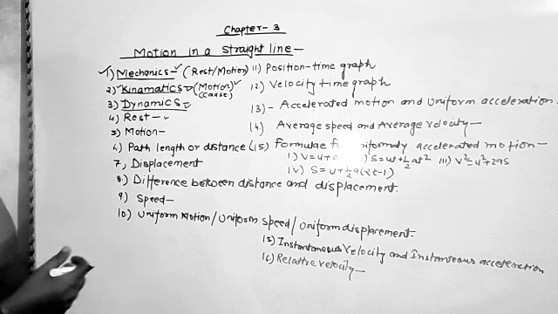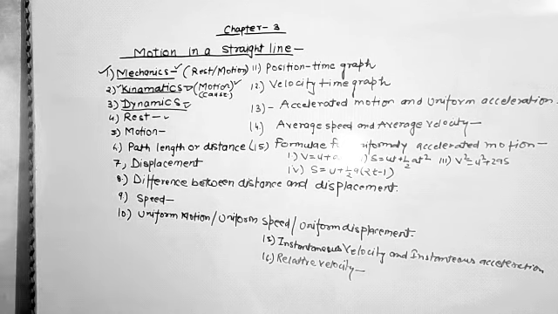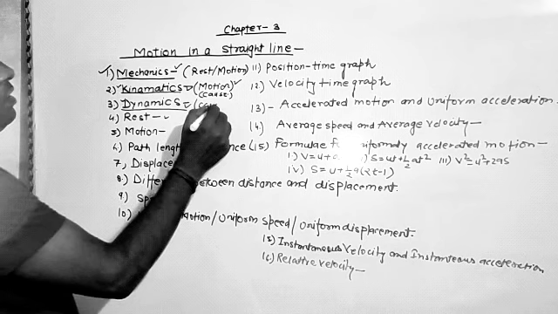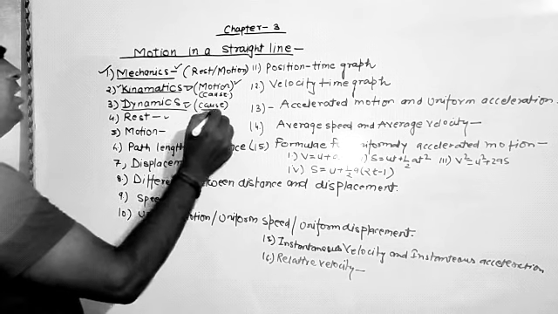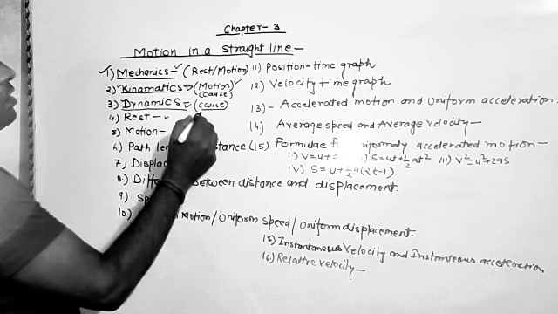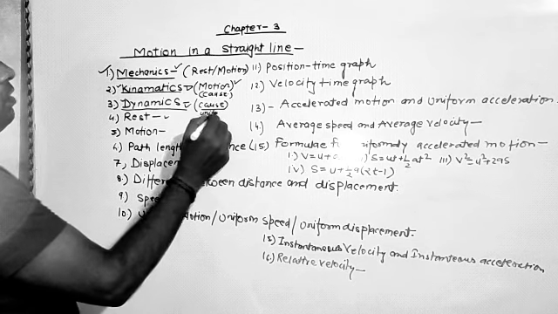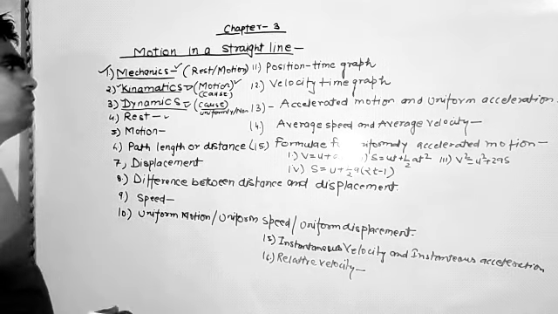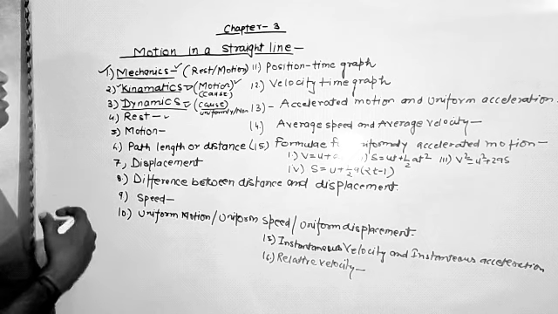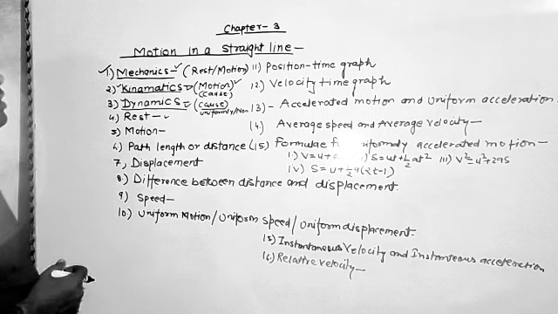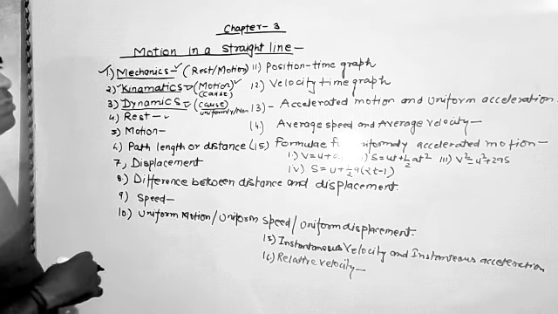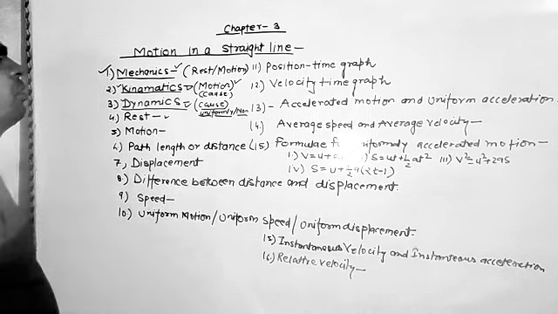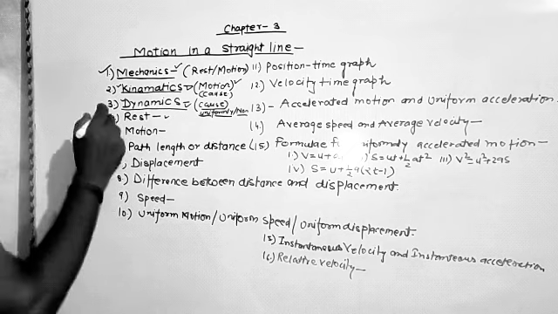In dynamics, anything that is in motion, we study the nature of the motion of the object, but here we have to take the cause of motion. Now what is the meaning of the cause? The meaning of the cause is whether the object is moving uniformly or non-uniformly. So dynamics is the branch of mechanics that deals with the nature of the motion of the object with considering the cause of the motion, and we generally take the nature in terms of uniform and non-uniform motion. So these are the sub branches.